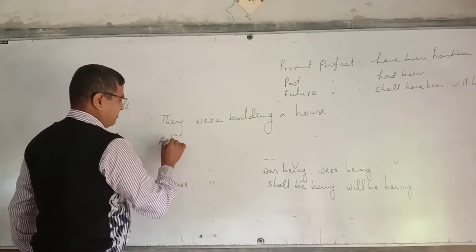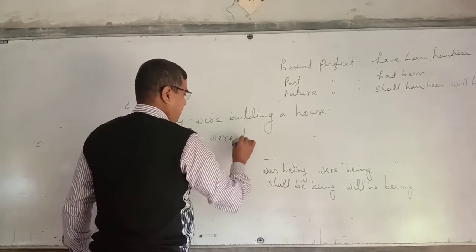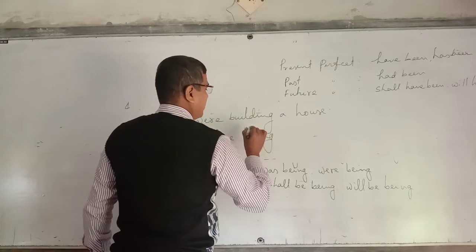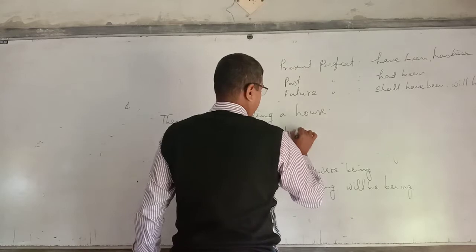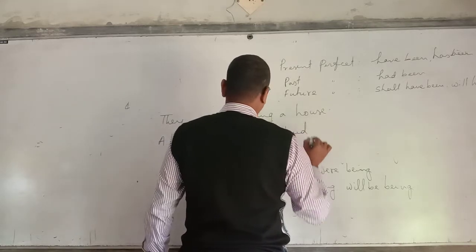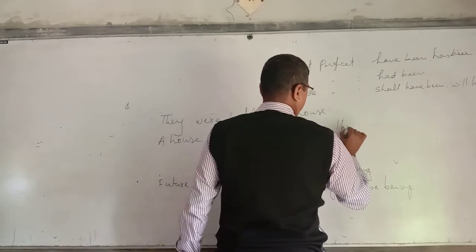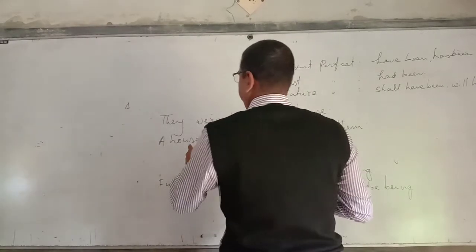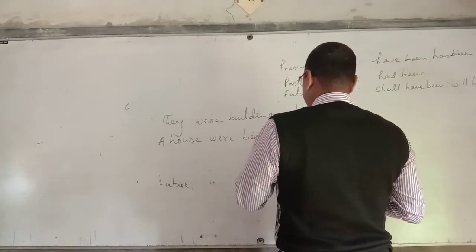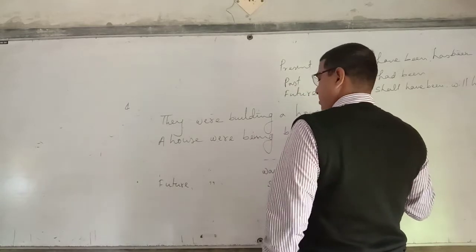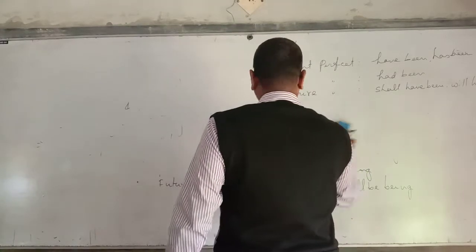A house were being built by them. We use were being as it is the example of past continuous tense. We use were being.